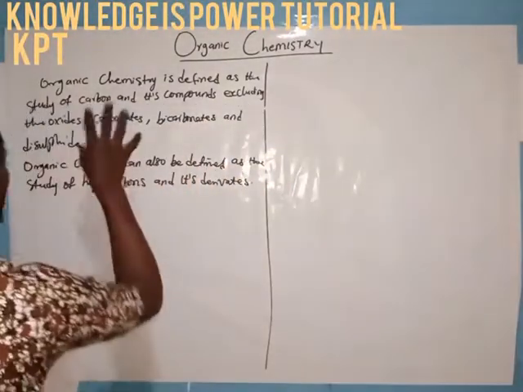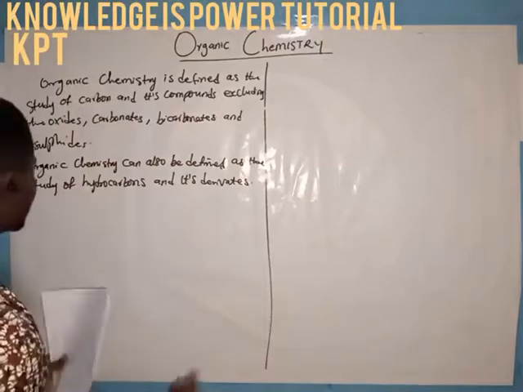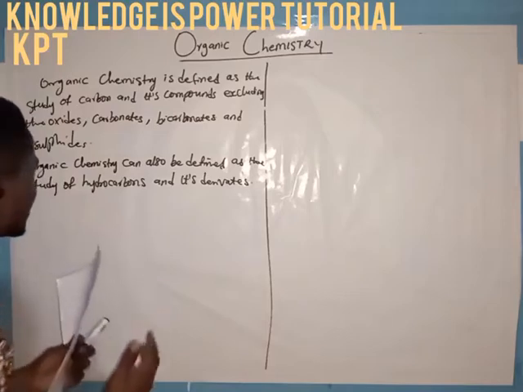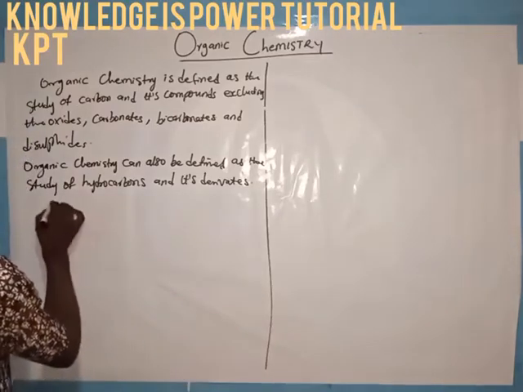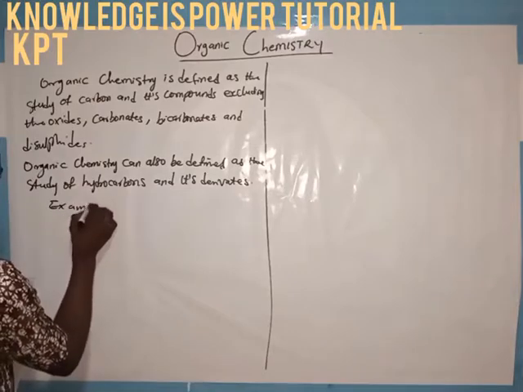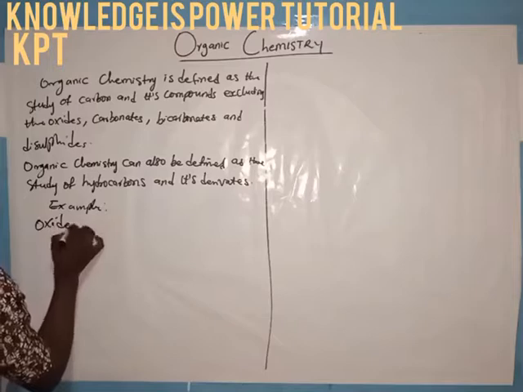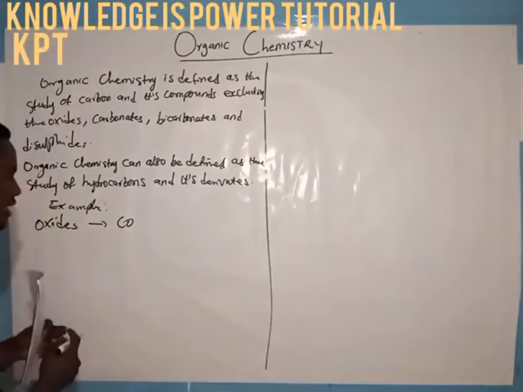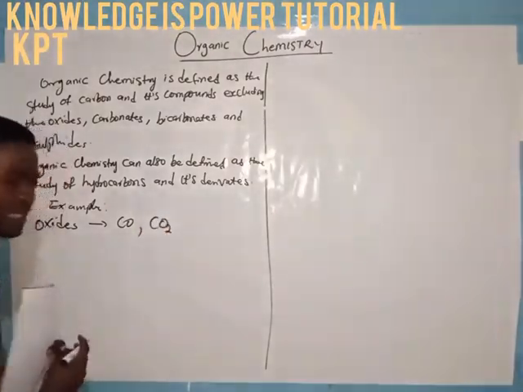Let me quickly buttress the first definition I've already given. Organic chemistry is defined as the study of carbon and its compounds, excluding the oxides, the carbonates, and the bicarbonates. If we are talking about oxides, we mean carbon(II) oxide or carbon monoxide, and carbon(IV) oxide or carbon dioxide.